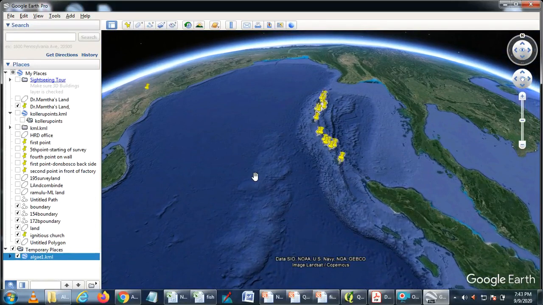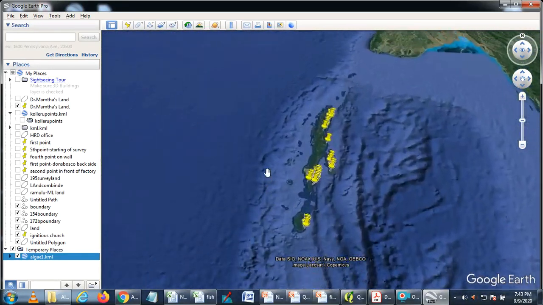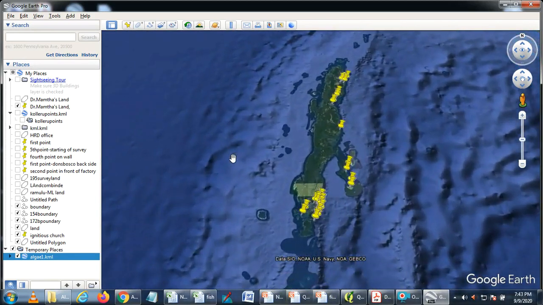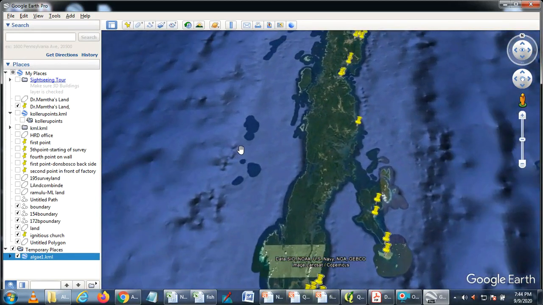So now here you can see how our map is overlaid on Google Earth, and we can see a